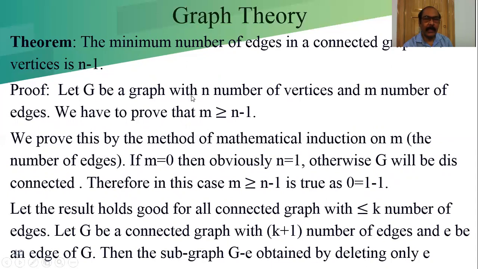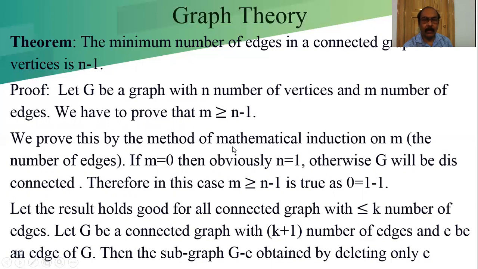Proof. Let G be a graph with n number of vertices and m number of edges. This is our consideration. Normally we consider e as the number of edges. What we have to prove? We have to prove that m is greater than or equal to n minus 1. The statement is that the minimum number of edges is n minus 1. So m is greater than or equal to n minus 1.